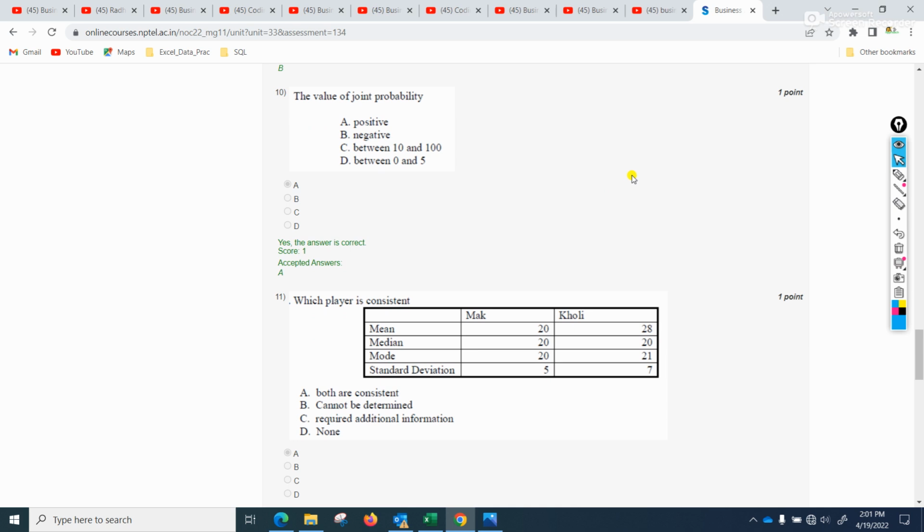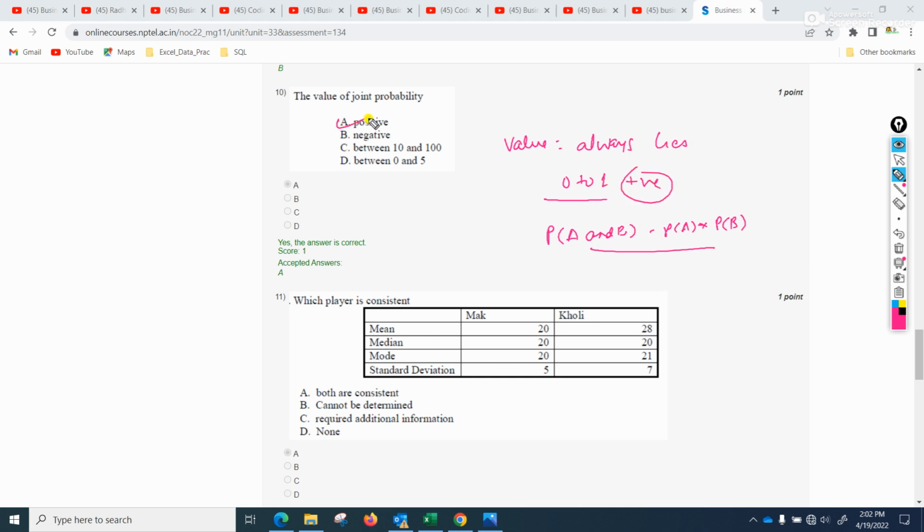The value of joint probability always lies between 0 to 1, so it's always positive, and the formula is given like this: probability of A and B is equal to probability of A into probability of B. So this is the joint probability, and the value is always positive, hence A, positive, is the correct answer. Okay.